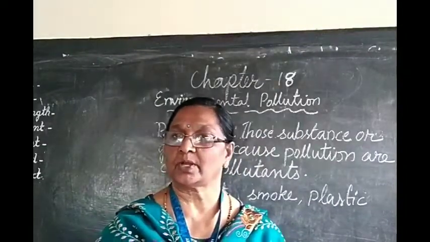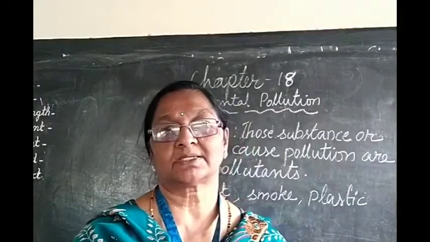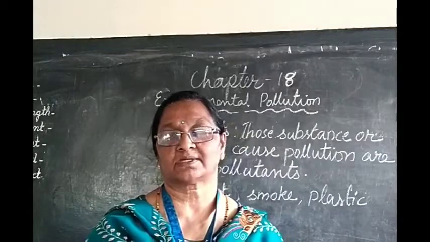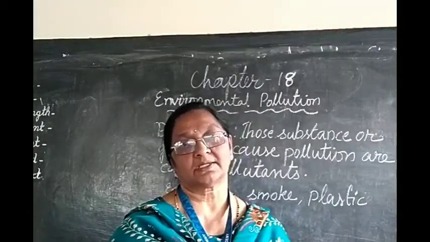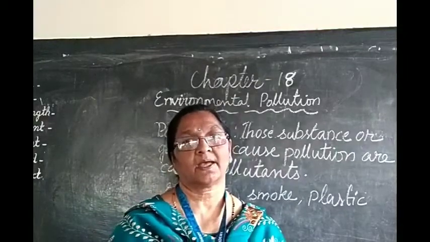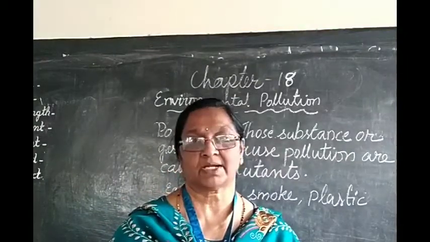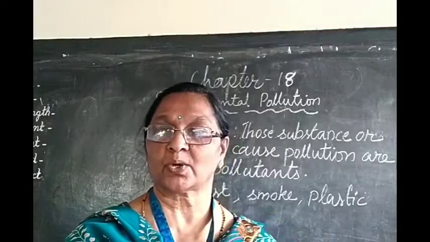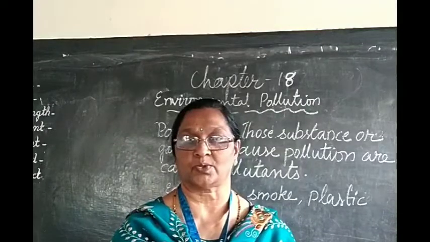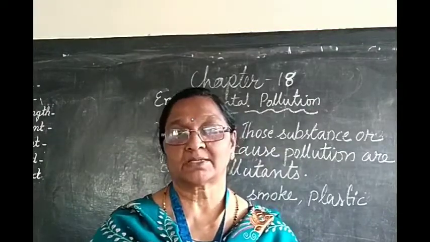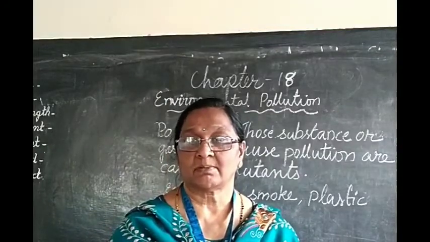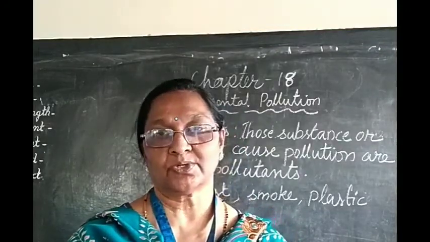So how does the soil get polluted? Soil gets polluted when we throw unnecessary plastic, polycans, cans and bottles etc. into the soil, and they get buried in the soil, and we are not able to use that soil. Another one is chemical fertilizers that they use for the crops. They get a lot of crops, but the soil gets polluted. Then chemicals from the factories make the soil unfit for use.